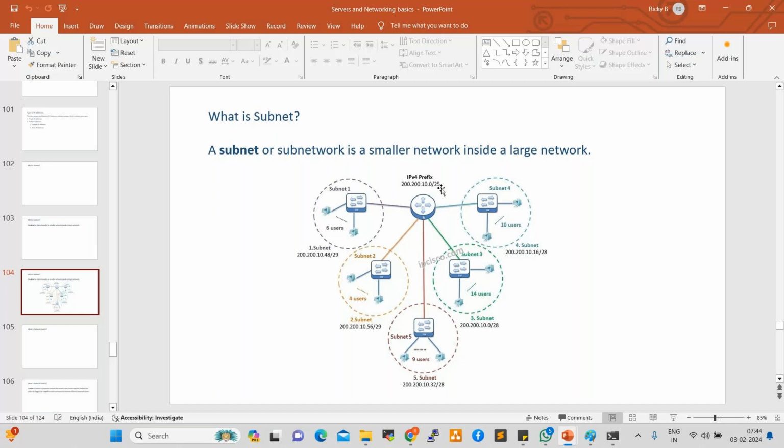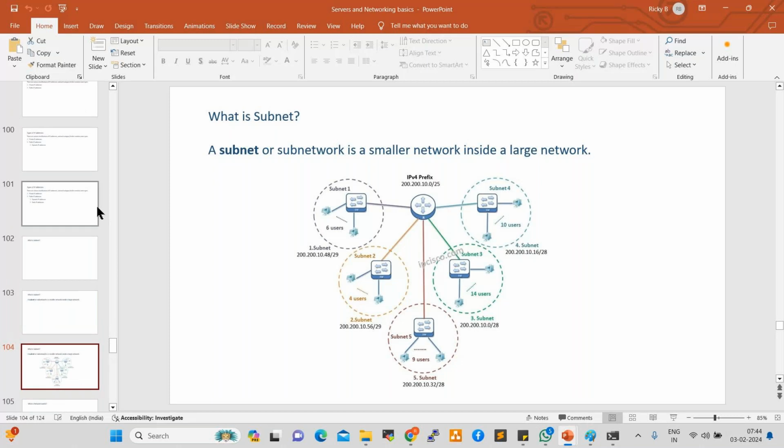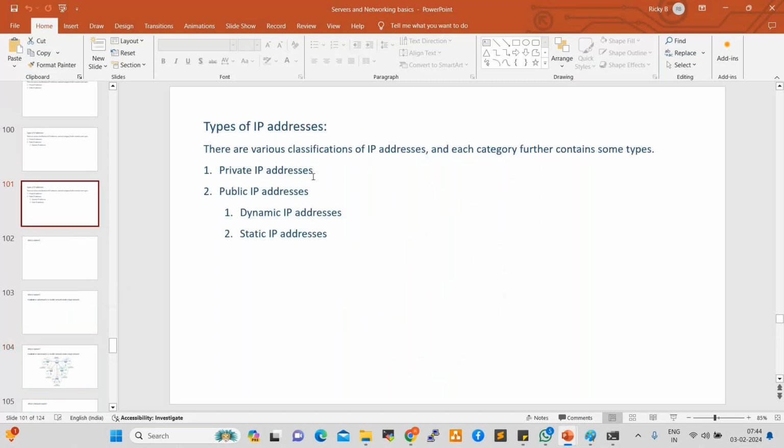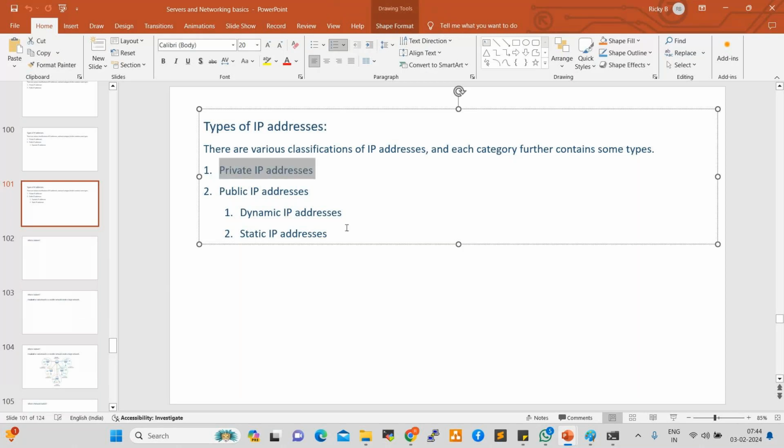And also different IPs are there. We discussed private IP and public IP, right? What is a private IP? What is a public IP? A private IP is normally a static IP. A public IP is normally a dynamic IP. In public IP, again, we can have two types, dynamic and static. A public IP is normally dynamic, but we can convert it into static also. That is nothing but IP reservation.